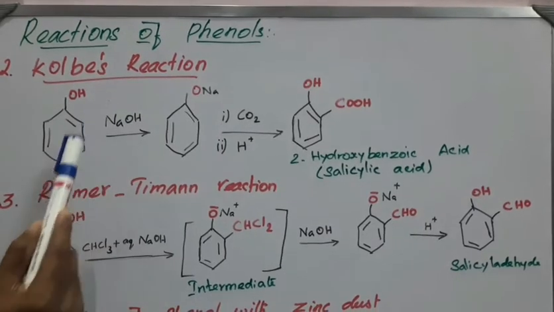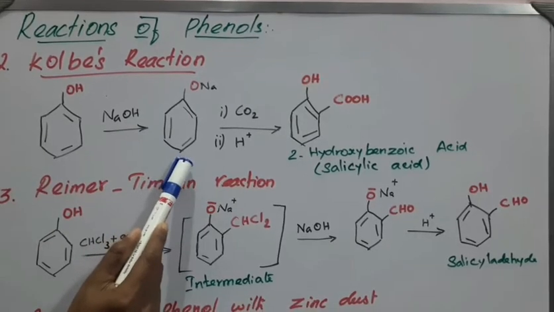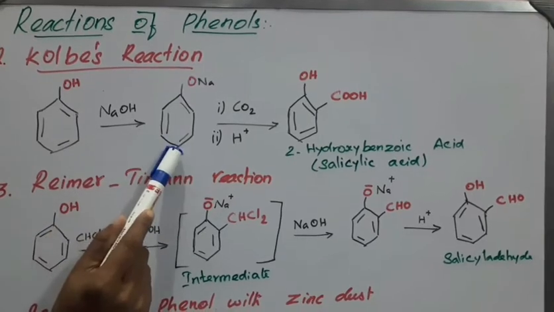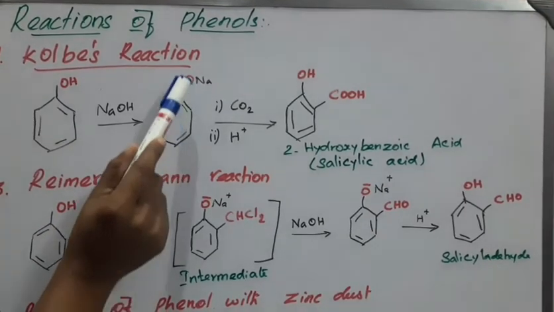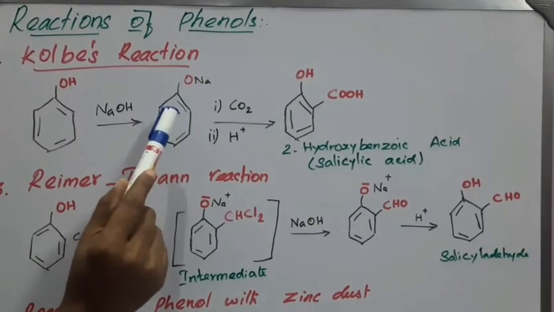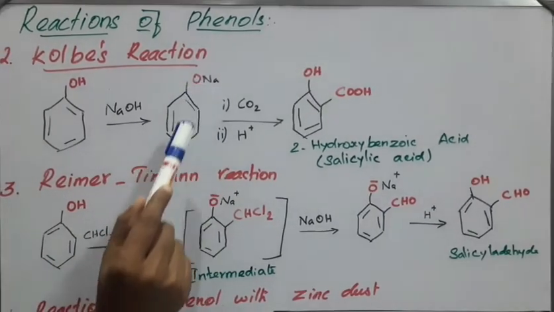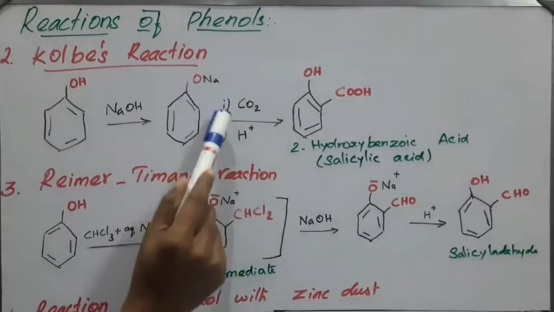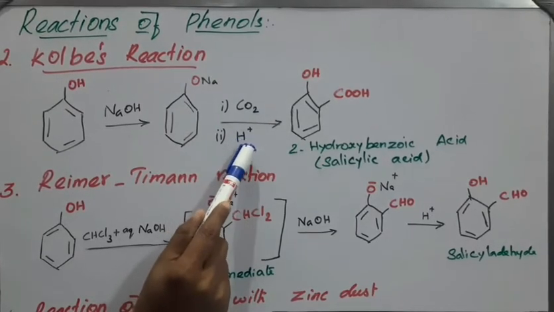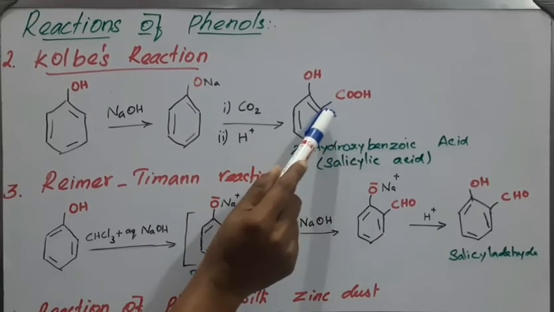In Kolbe's reaction, phenol reacts with sodium hydroxide to produce sodium phenoxide. Compared to phenol, sodium phenoxide is highly reactive because of the ONa present on the benzene ring. It undergoes electrophilic substitution reactions readily. So this sodium phenoxide reacts with a weak electrophile like carbon dioxide in an acidic medium, to form OH as well as a COOH group in the ortho position.